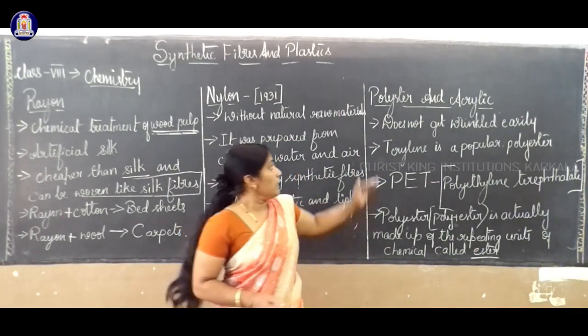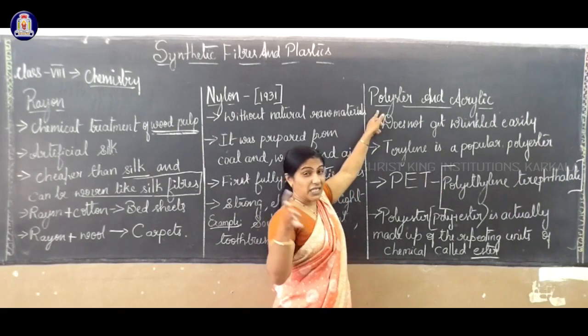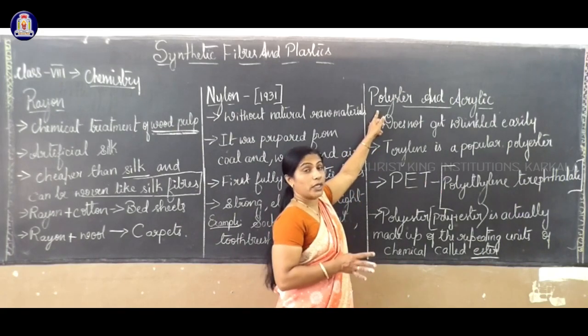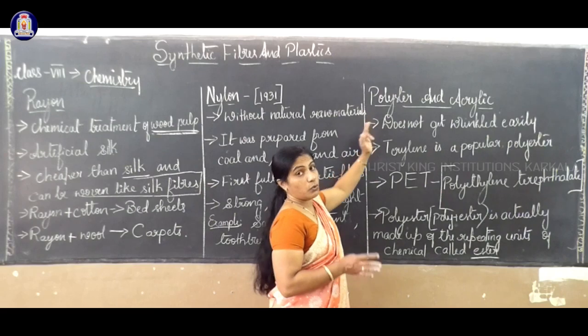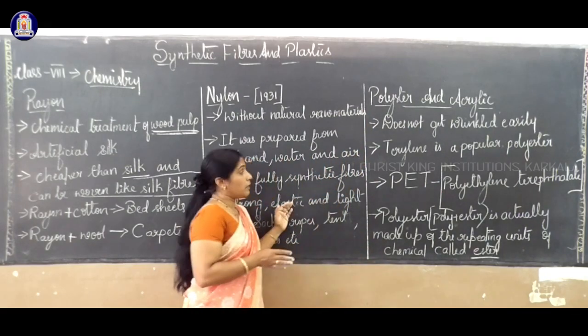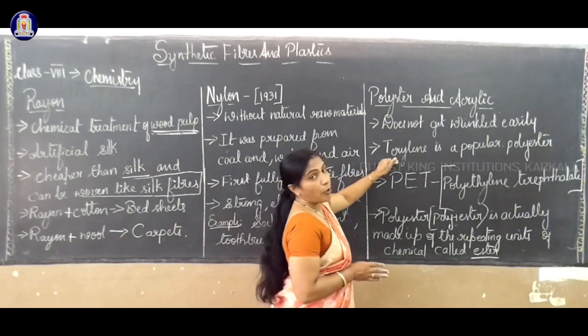So that's why it is very dangerous. It gives heat to the body also. That's why avoid polyester clothes while near the fire. Terylene is a popular polyester.